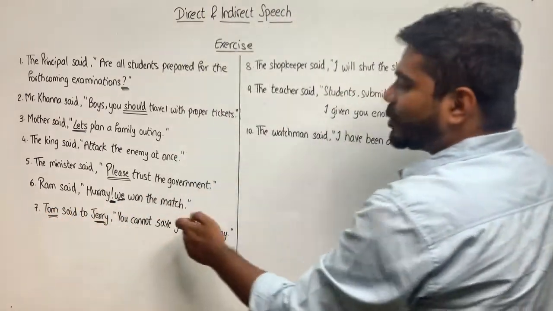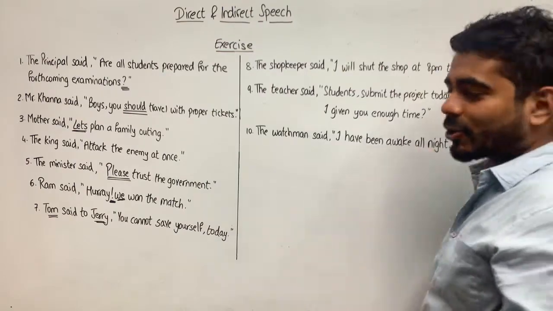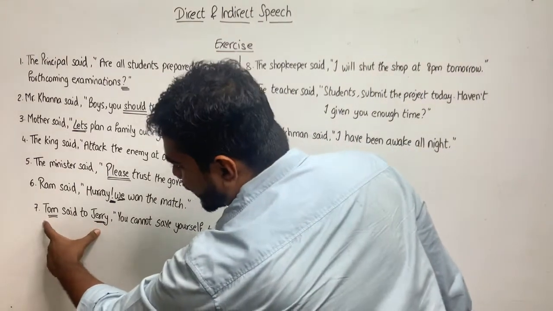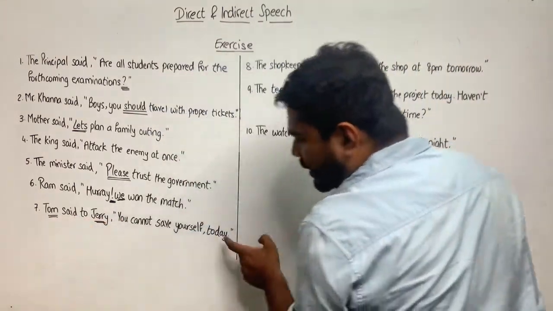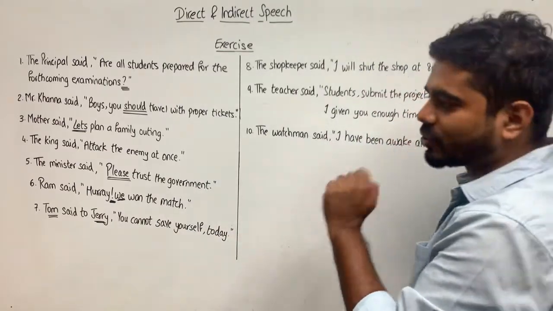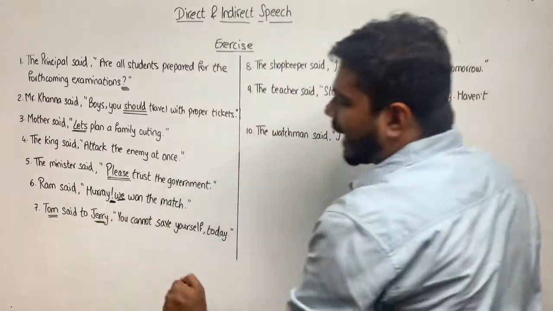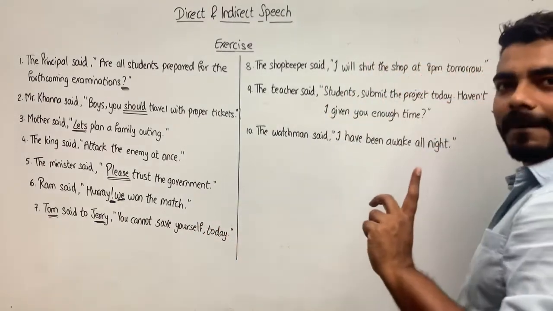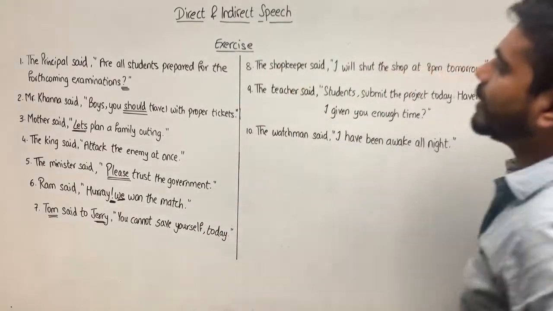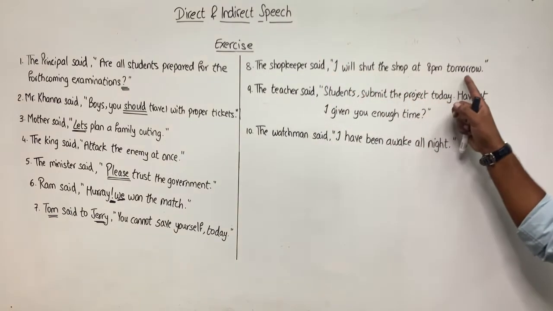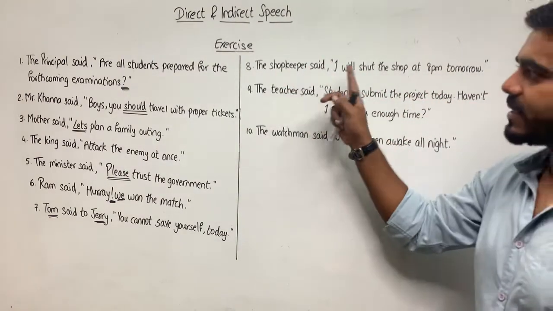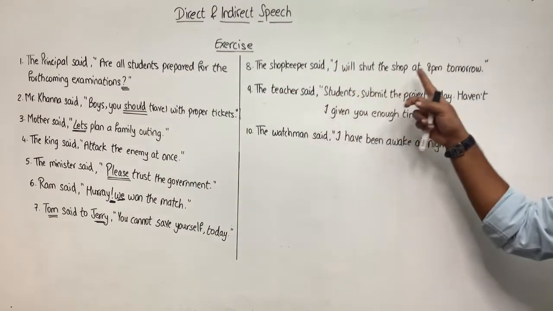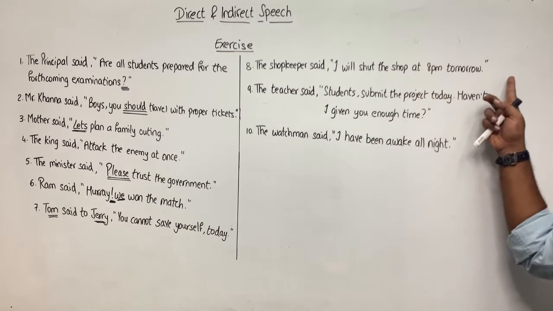Tom said to Jerry, you cannot save yourself today. Tom told Jerry, because it is two people and assertive type 1 kind of a sentence. So, Tom told Jerry that he could not save himself. Today becomes that day. 8. The shopkeeper said, I will shut the shop at 8 p.m. tomorrow. The shopkeeper said that he would shut the shop at 8 p.m. the following day. Okay?